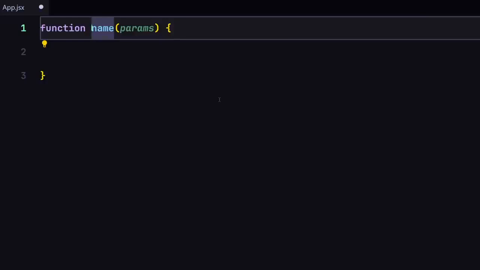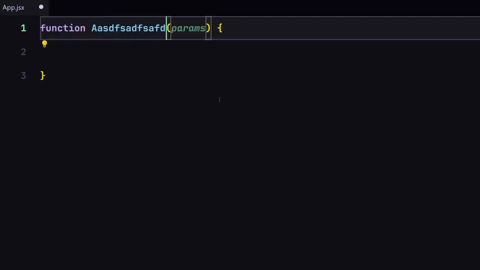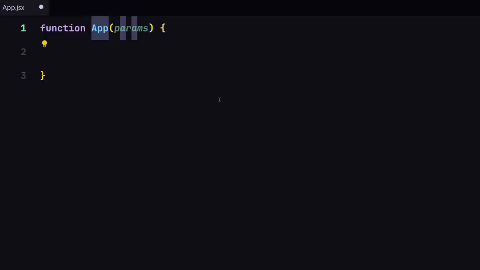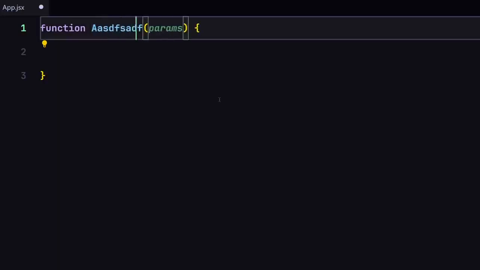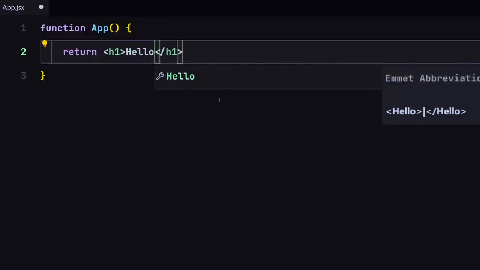And by the way, anytime you are creating a component, there are two things that you have to keep in mind. Number one, the first letter of the name should be uppercase. So if I want to give my component the name app, the first letter should be uppercase and the rest of them can be anything. You can create that as uppercase or lowercase, that's totally on you, but the first letter should be uppercase. Now I'm going to just give it the name App. And the next thing that you have to keep in mind is that from the component, you always have to return some sort of JSX. We did not discuss JSX right now, but we will very soon. So I'm going to just write my h1 right here, and I'll just write hello world.